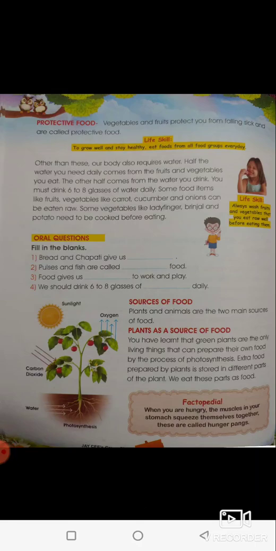In our last class, we saw the sources of food. What we learned was we get food from plants and animals. Plants as a source of food and animals as a source of food. So let us have a quick recap of what we saw in our last class. So plants get energy